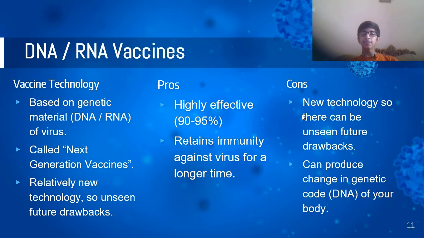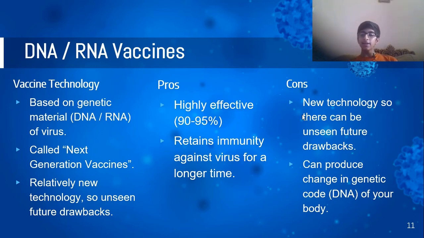Now, the disadvantage of this vaccine is that it is a relatively new technology, so we don't know much about its side effects. We don't know much about what damage it can bring to the body or how effective it is more precisely, and it can have unseen future drawbacks.